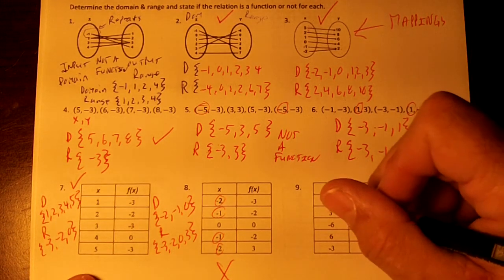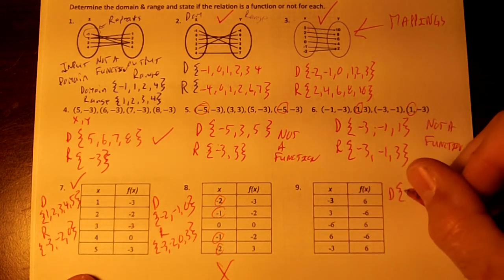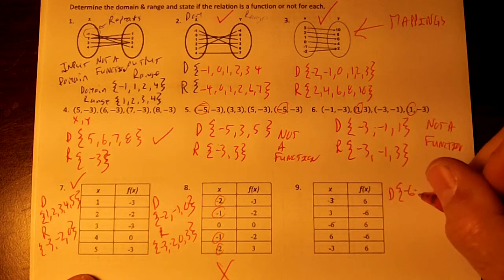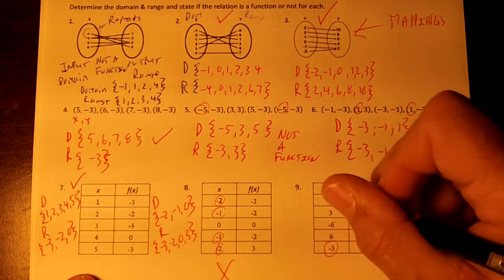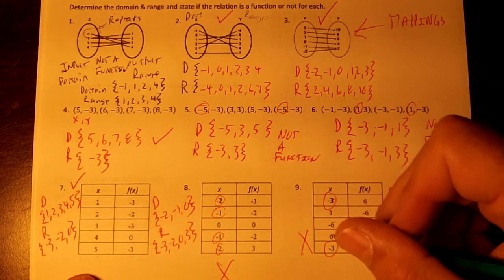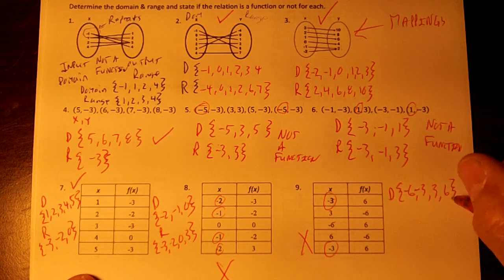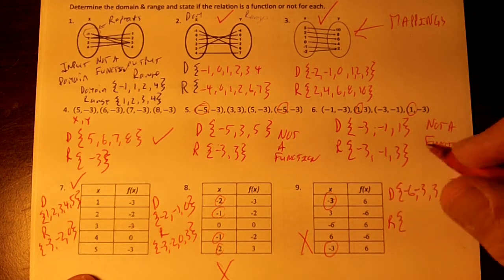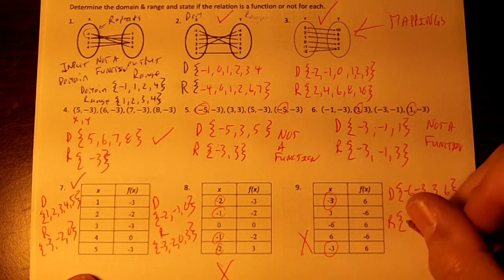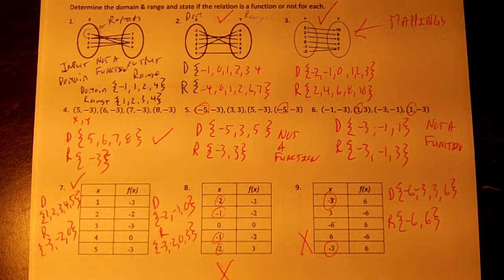My domain right here is -3. Or let's put the smallest one. The smallest one's -6. Then I got a -3. The -3's repeat, right? Not a function. Okay, and then 3 and 6, right? So this is my domain. My range is these numbers. It's just -6 and 6, right? This is not a function because the x's are repeating.